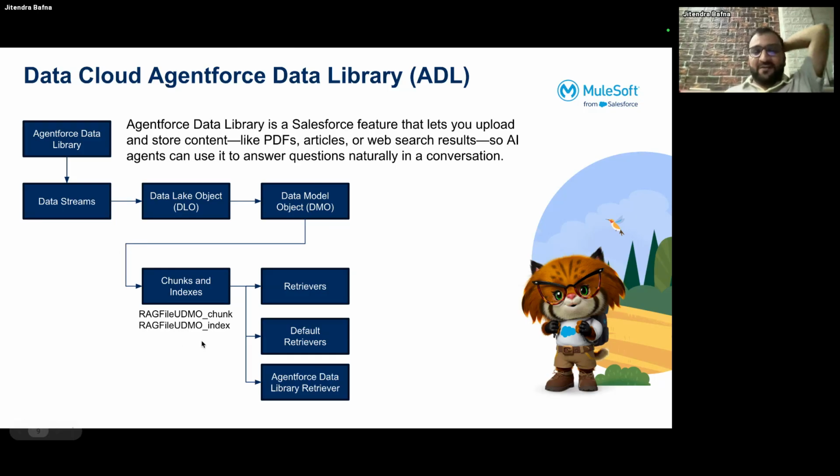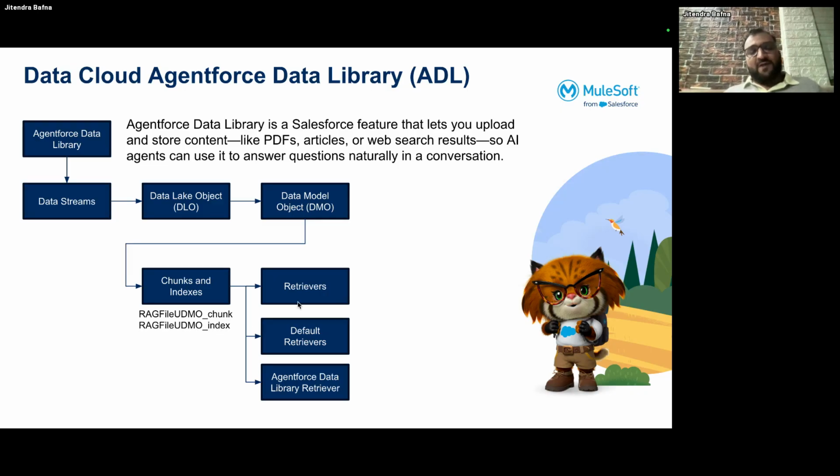The name is something like RAG file UDMO chunk. RAG is retrieval augmented generation, and UDMO means unstructured data model object chunk. Same thing, RAG file UDMO index.